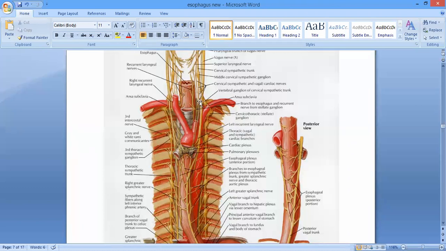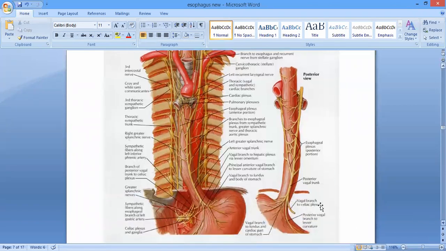Because the left vagus is coming from the left side, it comes to lie on the anterior aspect, making a plexus over here, and then runs on the anterior surface of the lower part of the esophagus. Whereas the right vagus nerve crosses and goes to the posterior surface of the esophagus. Is it clear? In the same condition, these two vagal trunks leave the thorax and enter the abdominal region on the anterior and posterior surfaces of the esophagus respectively. Okay, now we'll talk about the abdominal part, right?